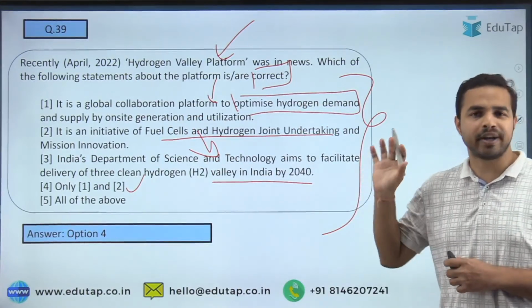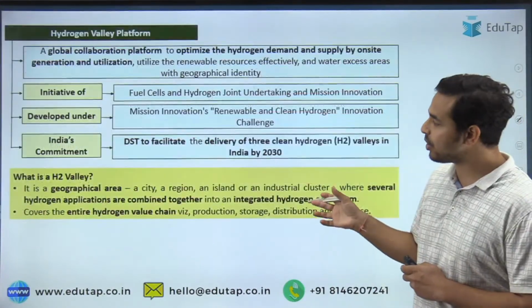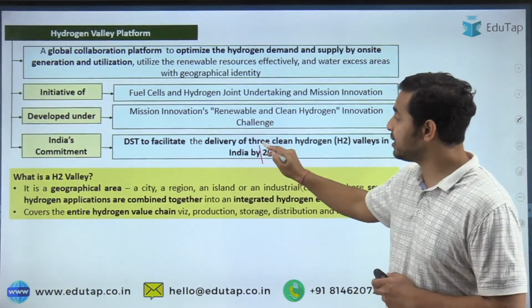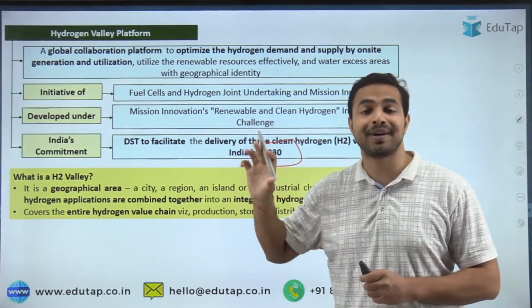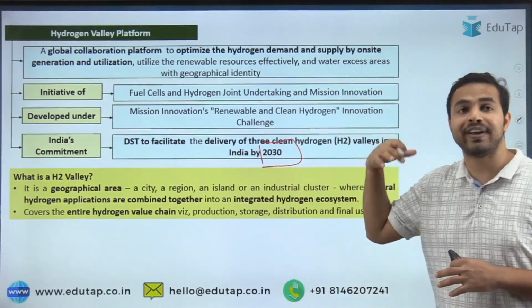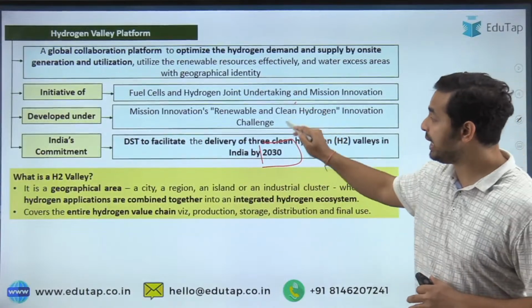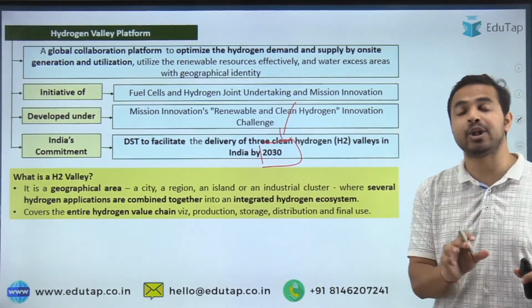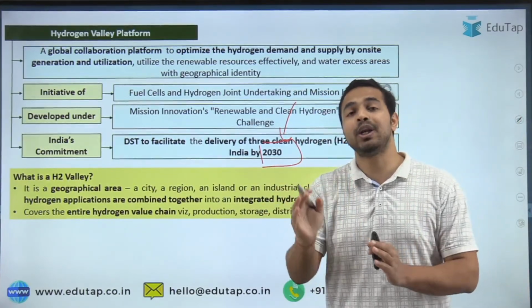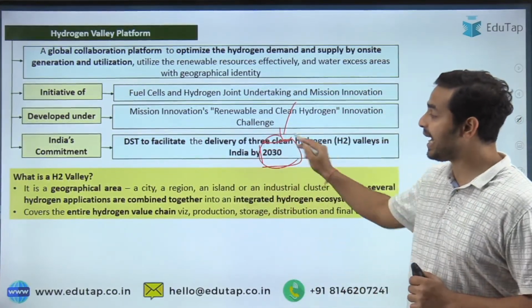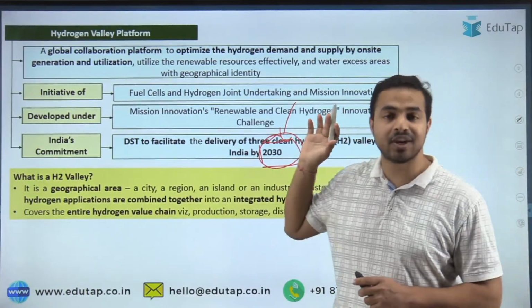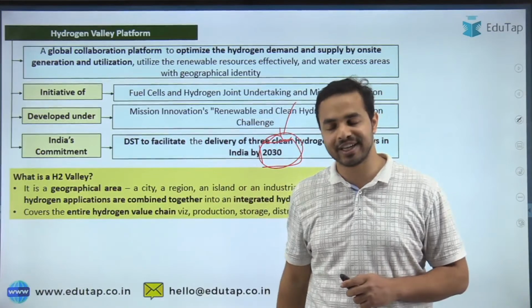So what is the wrong part in the statement 3? See, what is the wrong part here? It was mentioned that it will be getting by 2030, sorry, by 2040, but here it is mentioned that by 2030 DST is aiming to facilitate the delivery of the 3 clean hydrogen valleys in India. तो इंडिया के अंदर 3 clean hydrogen valleys बनाई जाएंगी, but this will be achieved by year 2030 and not 2040, which was mentioned in the question, and that is why it is the wrong part, and that is why the right answer was option number 4.